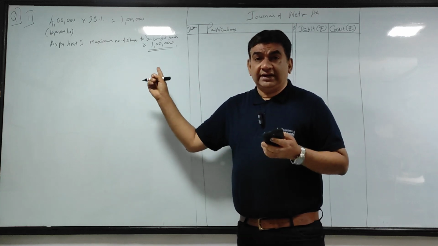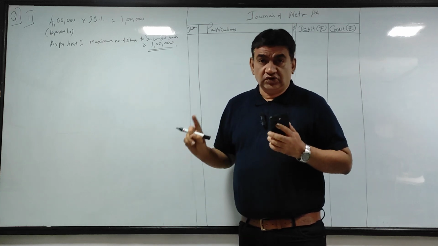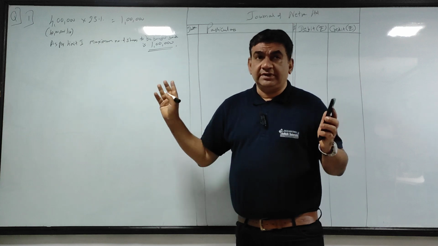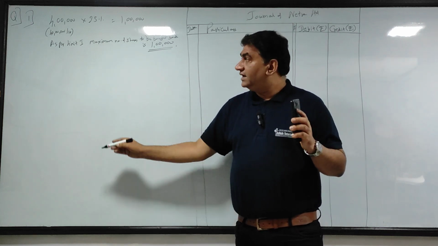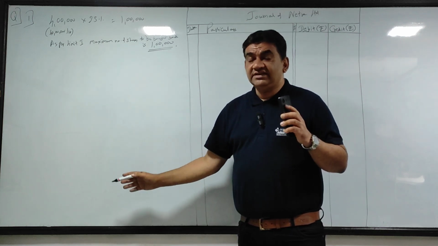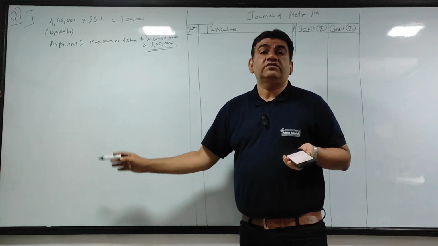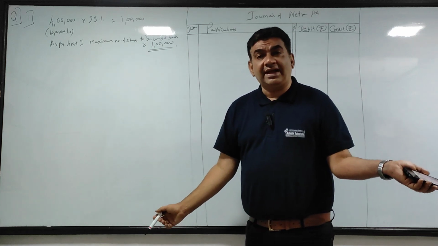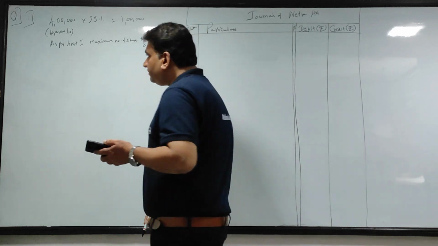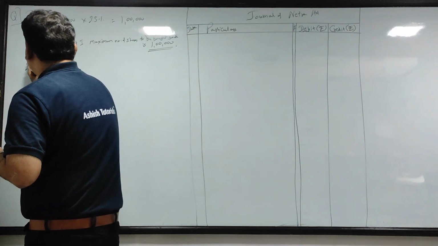This is not the only limit. We have to consider the others also. So this is the first limit. I hope it is clear. Yaad rakhna, if you make a mistake here, journal will go wrong, because journal will be according to the number of shares what you decide to buy back. Okay, chalo. Now let's just take the second one.